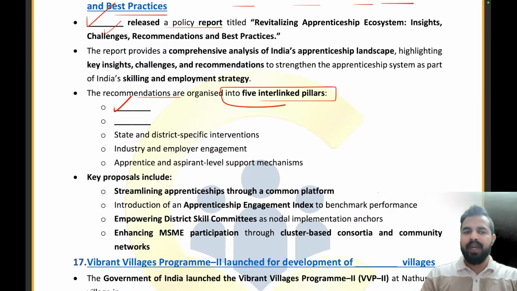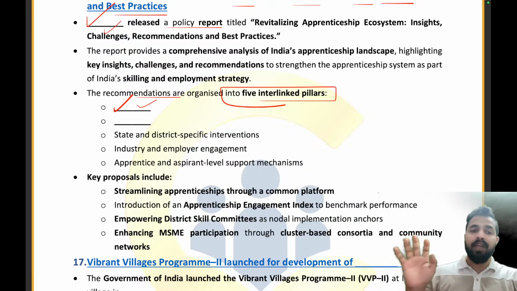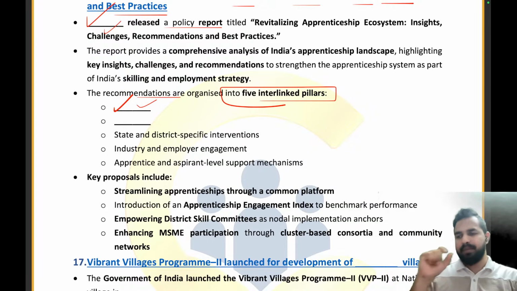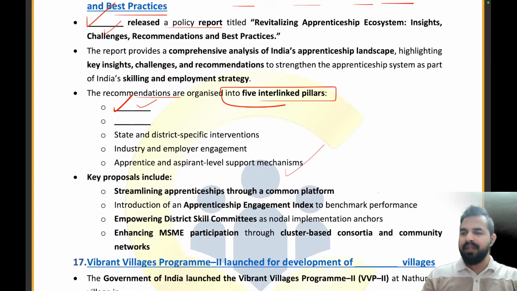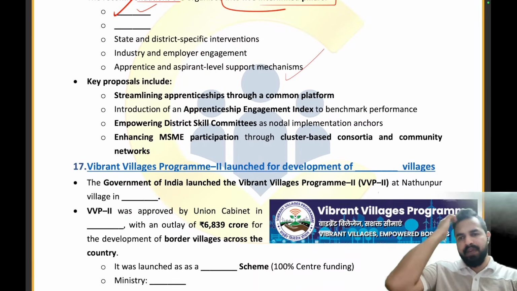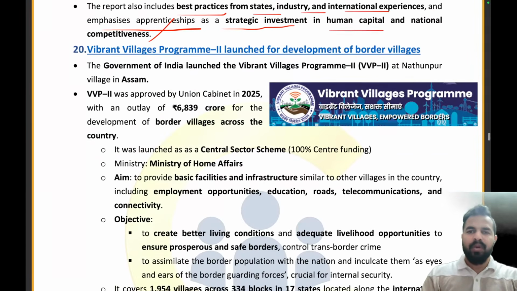Now, what are the five interlinked pillars here? First one was the policy reforms, right? Strategy and policy reforms will be there. Then we will be strengthening the regulators. So these are the two interlinked pillars. And after that, we have the state and district specific intervention, industry and employer engagement, and the apprentice and aspirant level support mechanism. So that will be there. Clear to everybody? Are you guys able to understand this article? Absolutely right. Everybody has given me the right answer. Now let's move on to the next article.